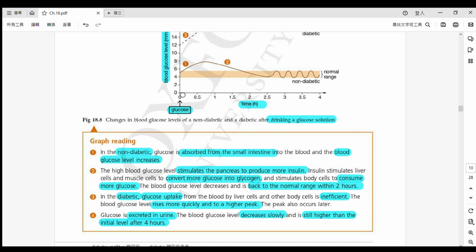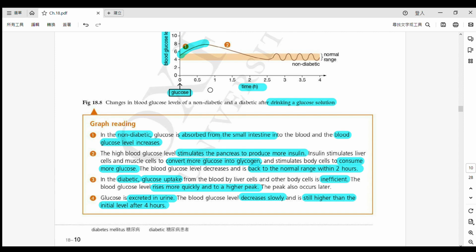Okay, so let's see. First of all, we focus on the normal person first, 集中喺一個正常人嗰度啦. So first of all, 你會見到啦, 佢係一個 normal person. So the glucose can be absorbed from your small intestine. So just like what we said, after digestion, glucose is absorbed in the small intestine. Okay? So after it is absorbed, 咁當然啦, 向上行啦, the blood glucose level increases.